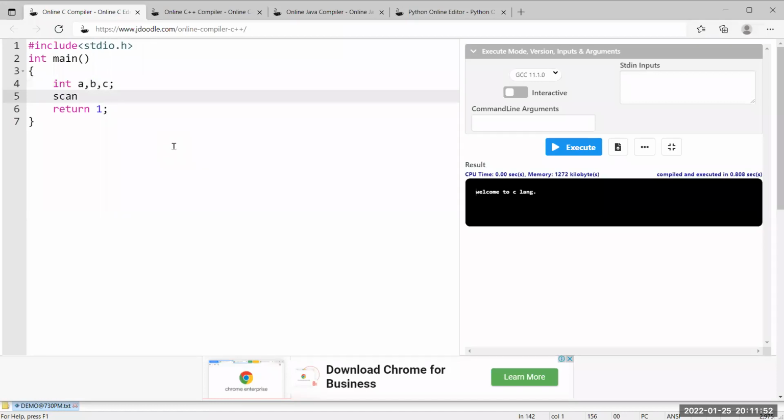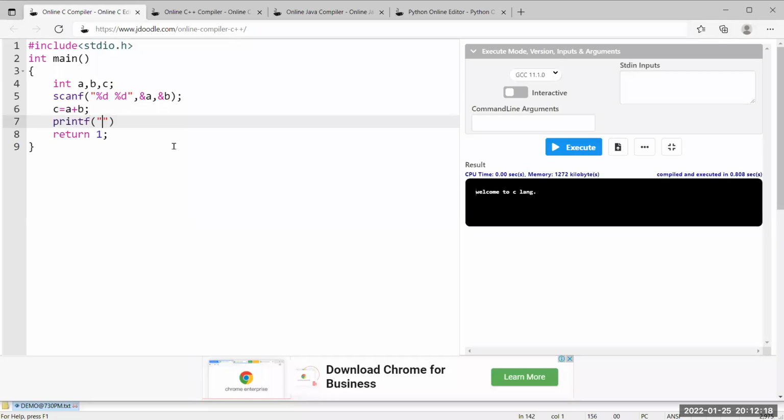I want to read the data from the user by using scanf. Two values you have to read: percentage d, percentage d, ampersand a, ampersand b. I accepted the a value and b value from the user. What is the logic to calculate addition? c is equal to a plus b.